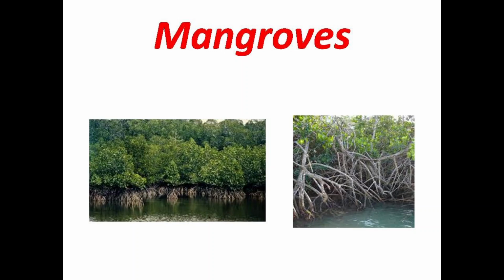Moving to the mangroves. Now you must have heard this name for the very first time. As you can see in the picture, you can see water over there. Mangroves grow in places where the sunlight is not able to reach the earth's surface, and due to the clay soil, the water is retained there.